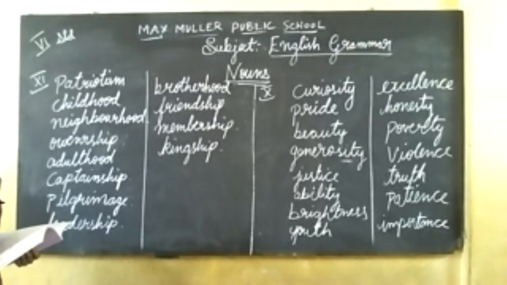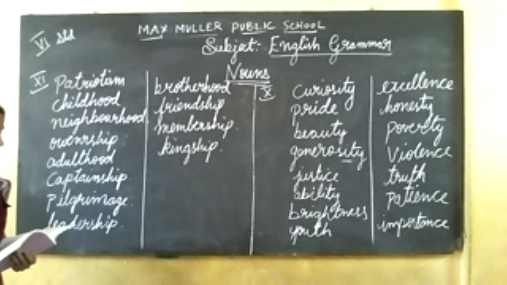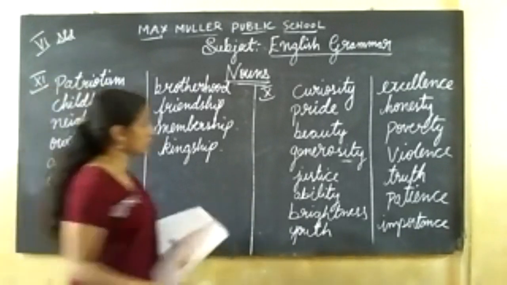We have completed the 11th main. We go to the 12th main. Make abstract nouns from the verbs given. See, first in the 11th main, they have given the nouns. You have to change it to the abstract nouns. In the 12th main, they have given the verbs. You have to make it as abstract nouns.